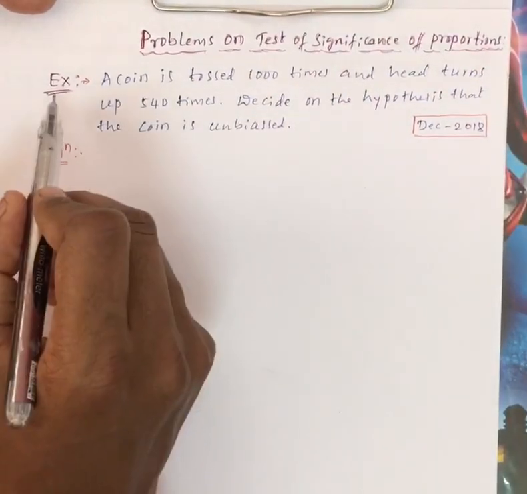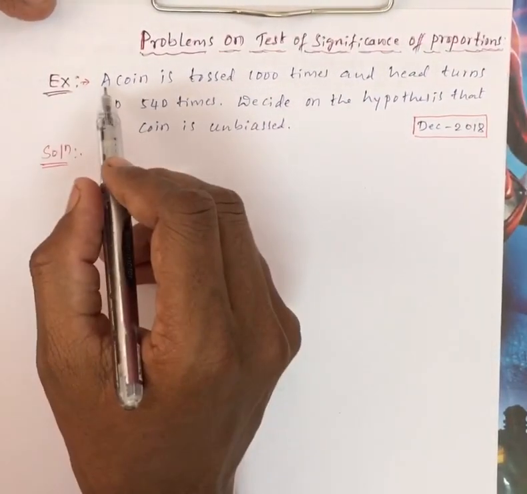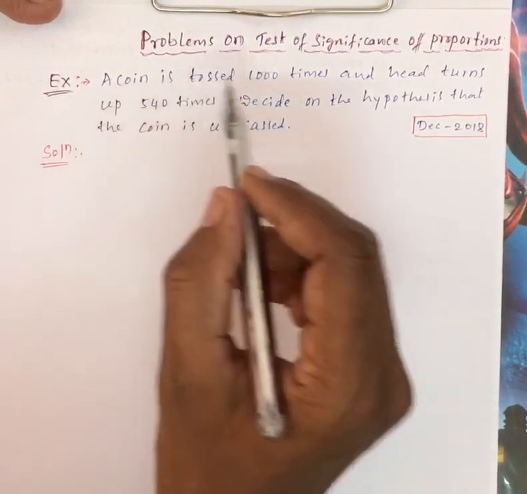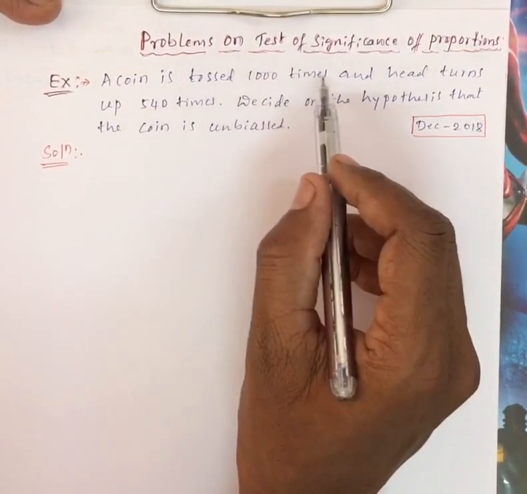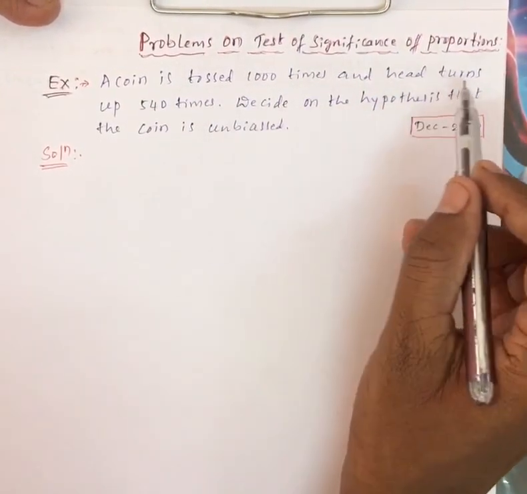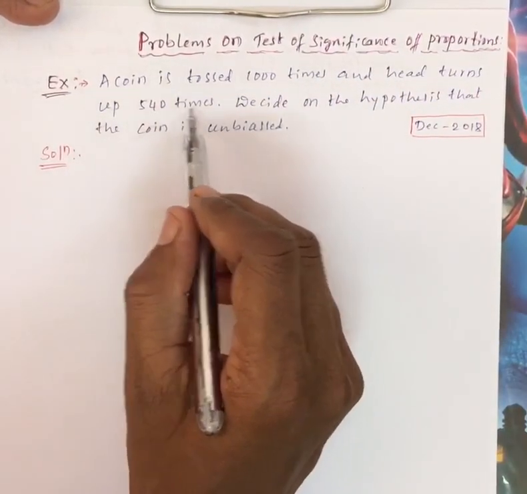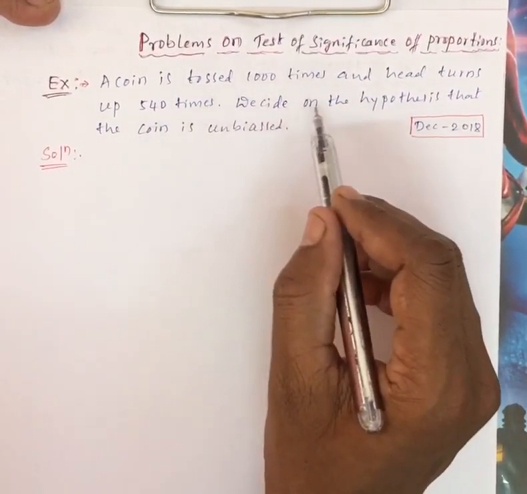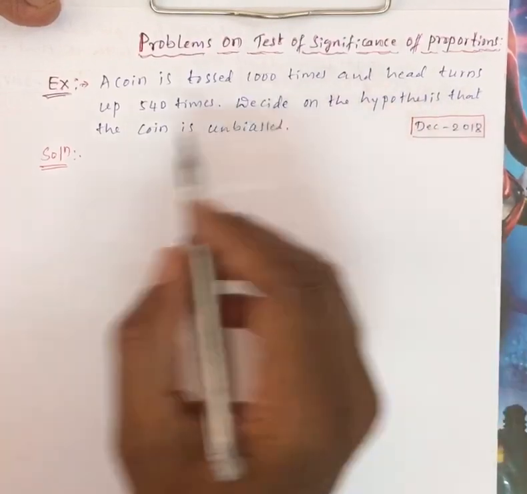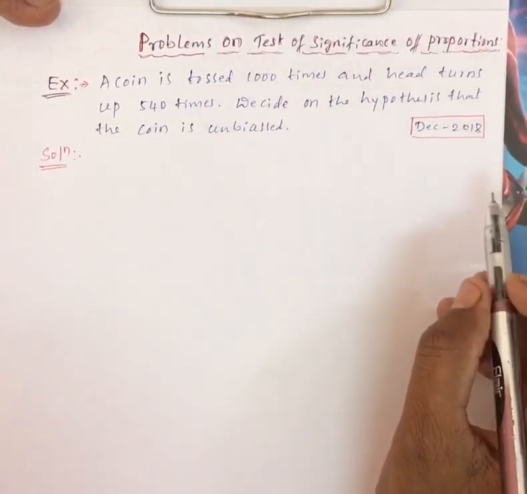Example statement: a coin is tossed 1000 times and head turns up 540 times. Decide on the hypothesis that the coin is unbiased.